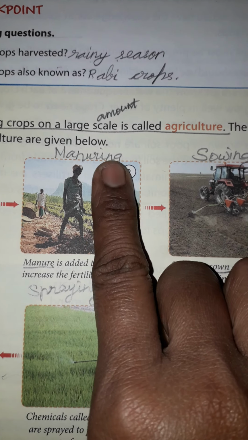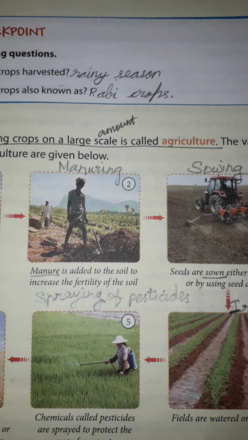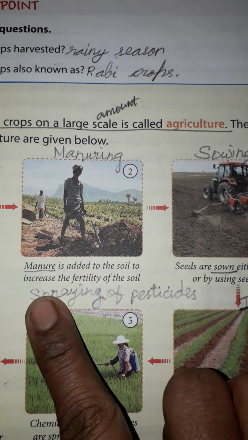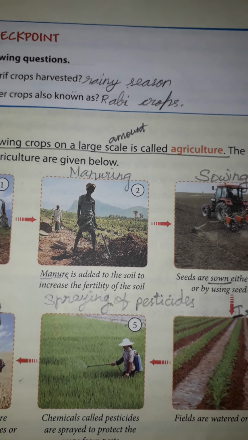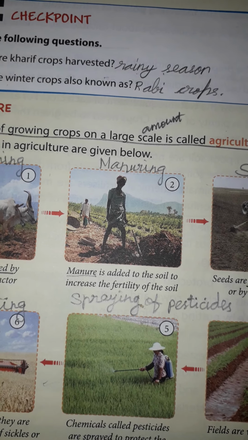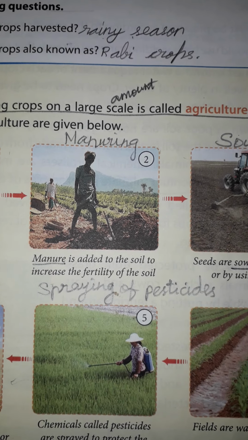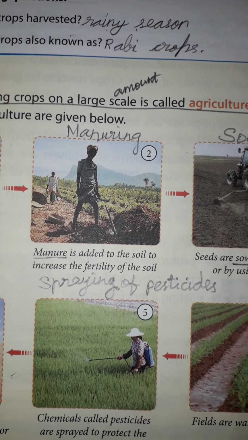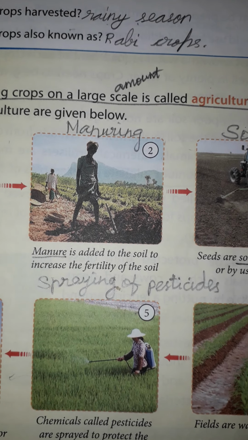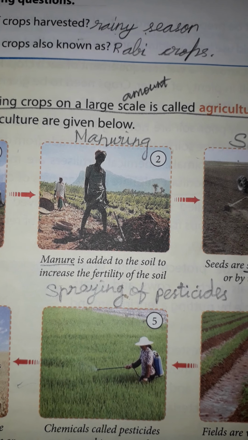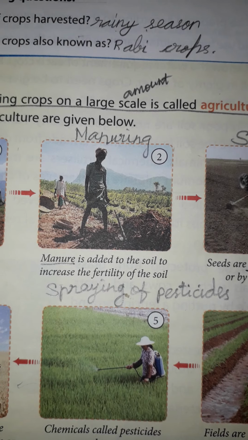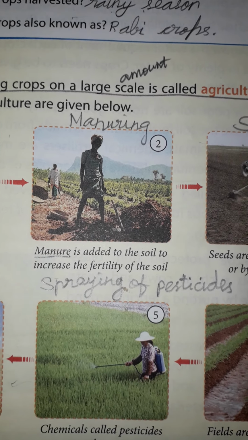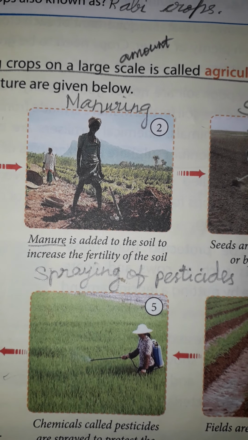Next one, manuring. What is meant by manuring? Manure is added to the soil to increase the fertility of the soil. That is, we have to increase the nutrients in the soil. How do we increase the nutrients in the soil? We need to add nutrients to the soil because different types of crops need different types of nutrients.